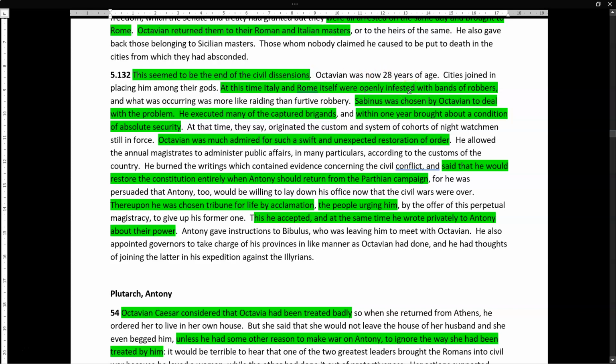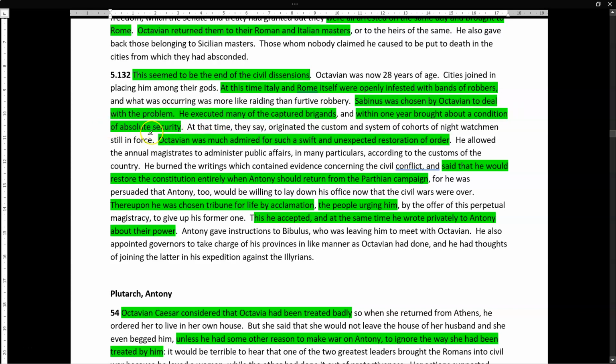Octavian is now 28 years old, so he's been in power basically for 10 years in different positions. There are some problems still going on in Italy. There's always problems in Italy. We have lots of robbers, which is obviously very disruptive. So Octavian chooses a man called Sabinus to deal with the problem, and he's dealt with it. Within a year, everything is brought to security.